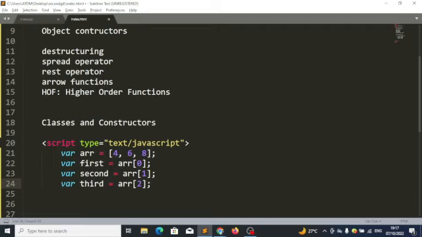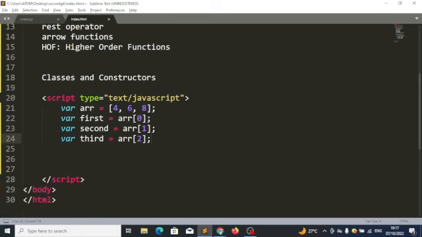But let's see how we can use destructuring to achieve this same purpose. Very interesting. I'll just come here and say variable. Let's just use pure ES6. Since I want to destructure an array, remember this is an array, I'll just come here and put square braces like this.